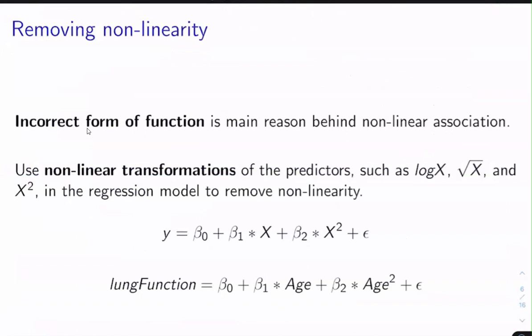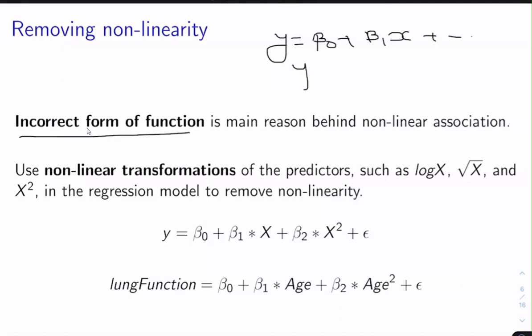This residual plot or error plot arises from the fact that an incorrect form of function may have been assumed, like y equal to beta 0 plus beta 1 x and so on. If this form is not correct, then this kind of problem arises.